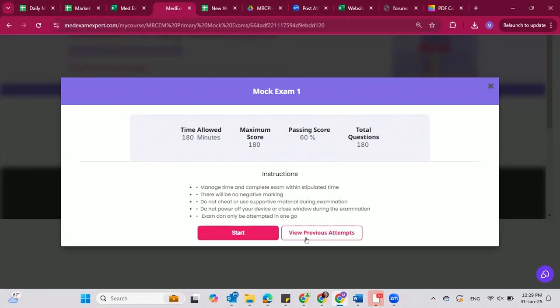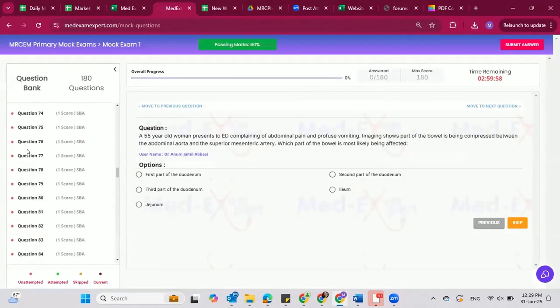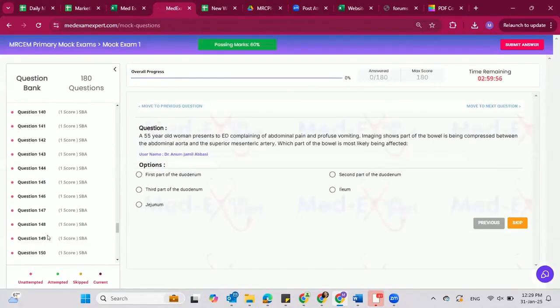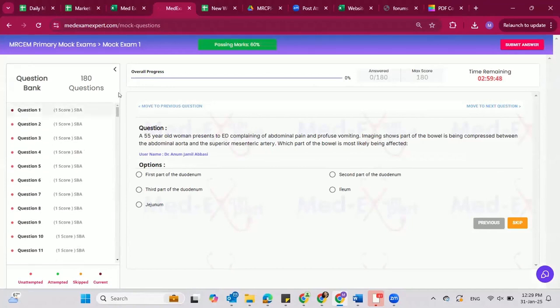And from your previous attempt, you just have to compare yourself and see where you're standing now. So this is also very amazing. If I'm going to start it, just to show you a preview. So you see here, 180 questions. At the very leftmost side, you can see 180 questions. And by the way, these mocks are being chosen very carefully, and they are almost near to real exam. Okay, so you can just start practicing here.